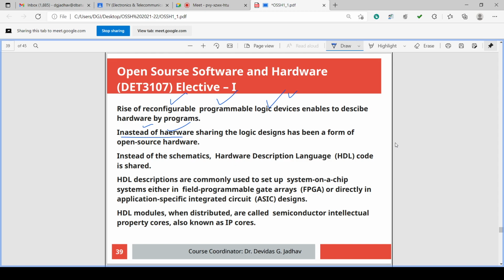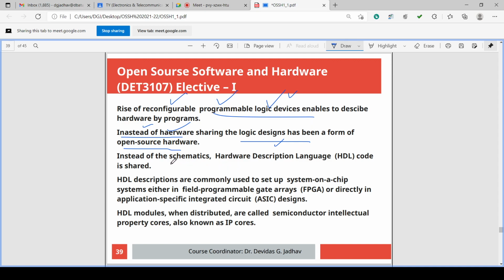Hardware sharing is not there, but logic design sharing is possible in case of open source hardware. The same thing we are discussing in this lecture. So actual hardware sharing is not possible, but logic design sharing, or the program of that hardware design, is possible.